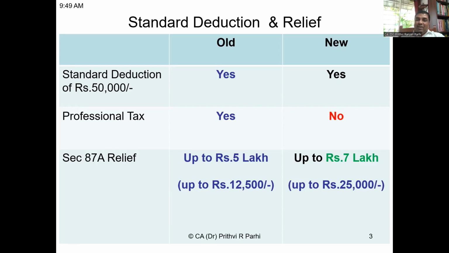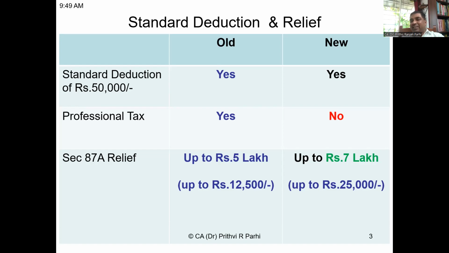This is a relief. On new scheme, this relief amount is more. The relief amount is up to 25,000. Meaning if someone has an income of 7 lakh rupees, then he need not pay any tax if he's opting for new scheme. Practically, if someone is a salaried employee and his income is, let us assume, 7,50,000, then 50,000 rupees is the standard deduction. His effective net income is 7 lakh rupees. He need not pay any tax. Under slab rate, tax may be payable, but Section 87A will give you a relief up to 25,000 tax.